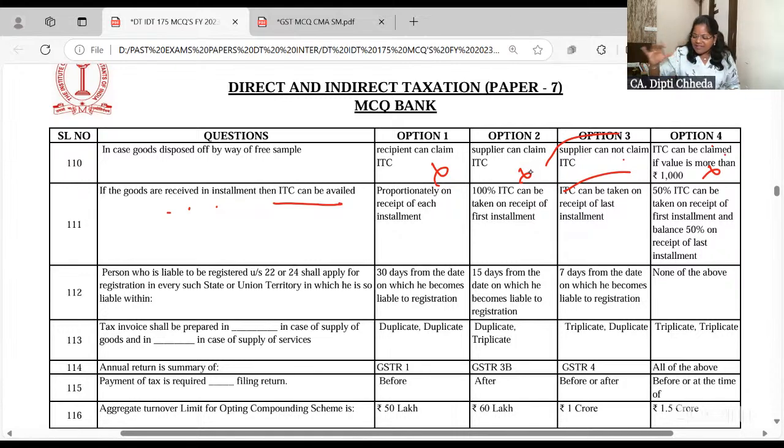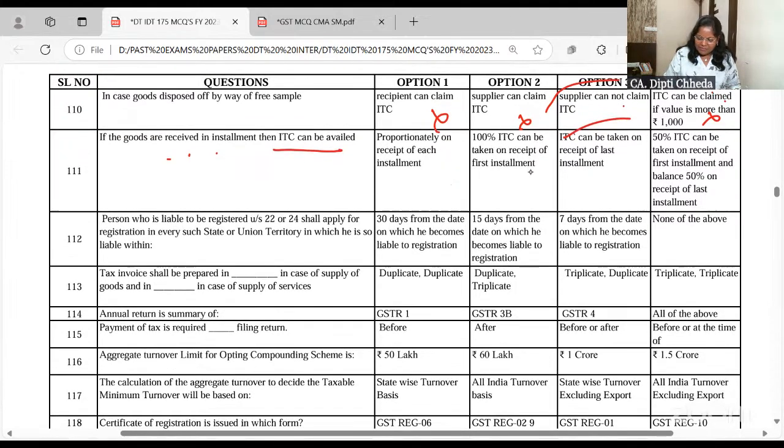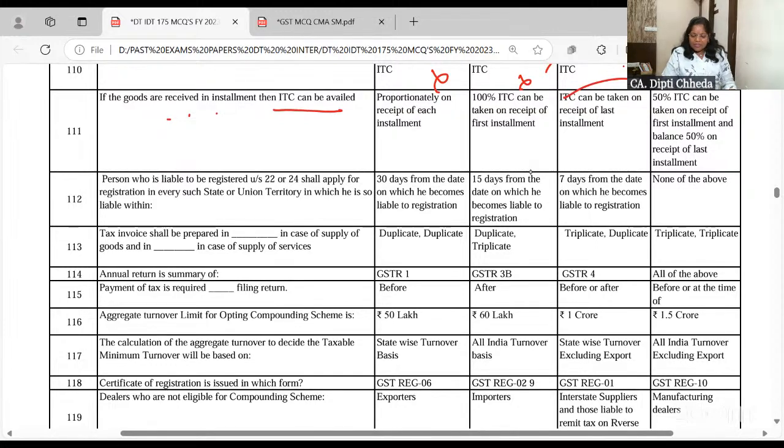A few answers are so clear, no? So I don't want to read them all. A person who is liable to be registered under section 22 or 24 (22 is mandatory, 24 is voluntary) shall apply for registration in every state within 30 days from the day he becomes liable. Yes, that's the time. Tax invoice shall be prepared in dash for goods in triplicate and for services in duplicate. So this is the answer. No, sorry, for goods triplicate and for services duplicate.